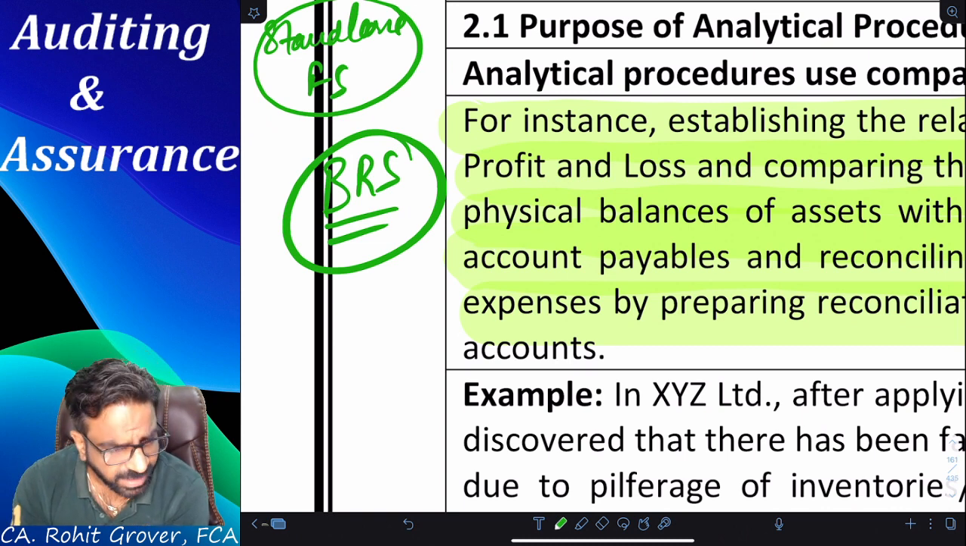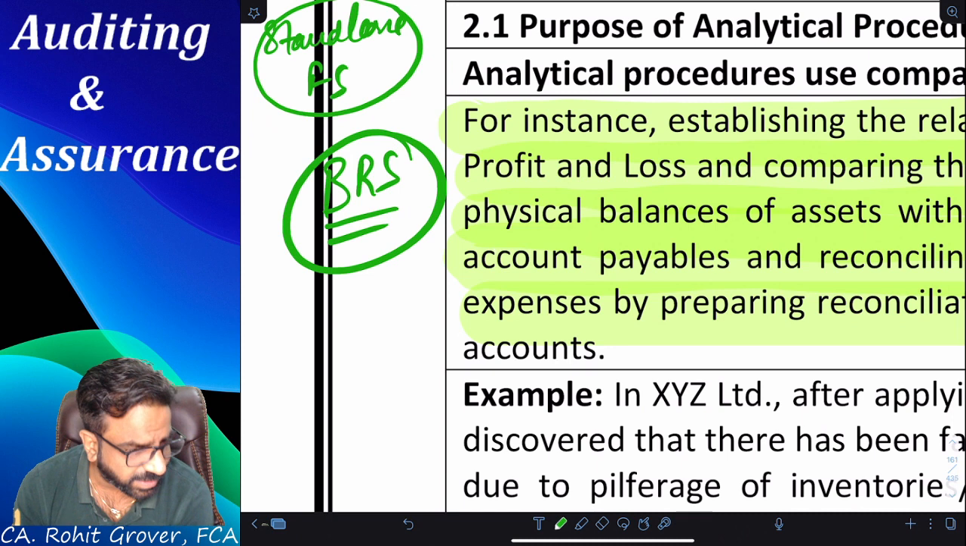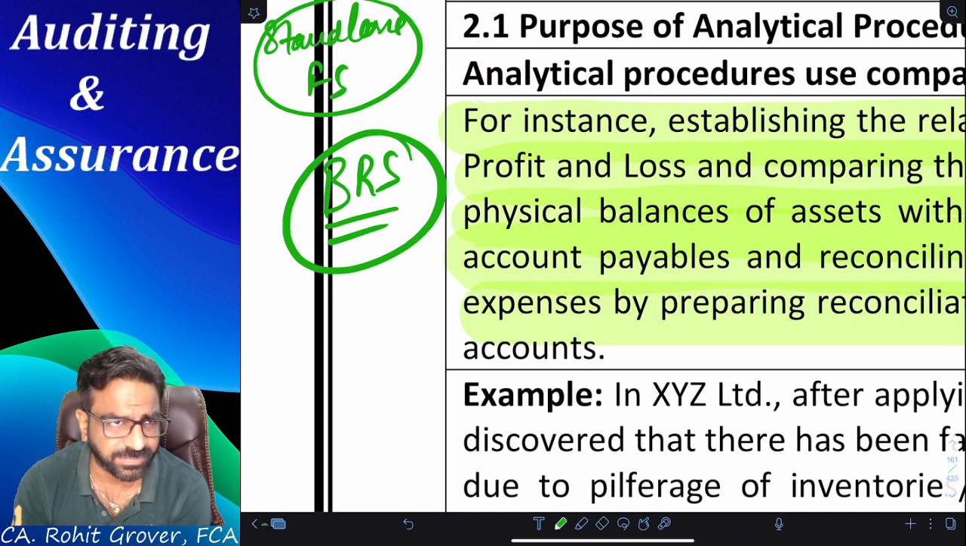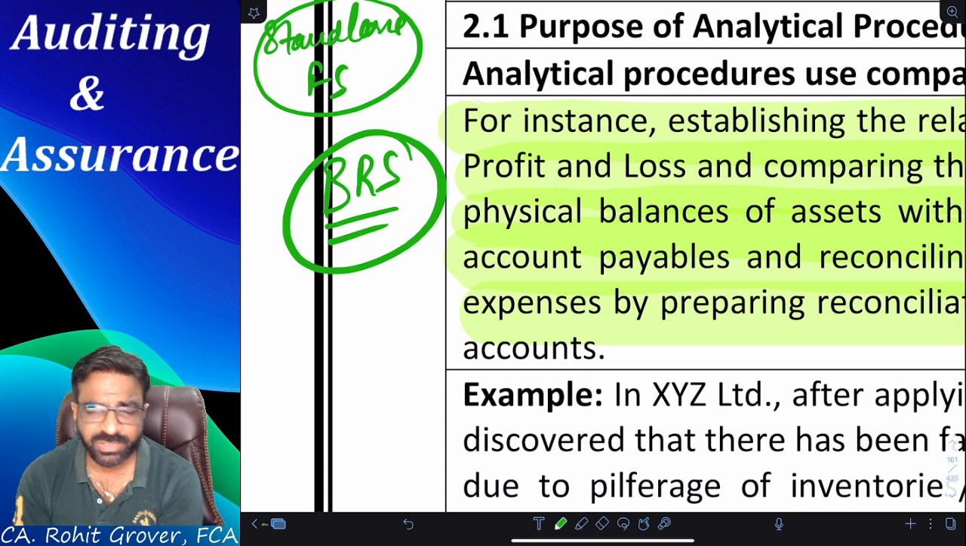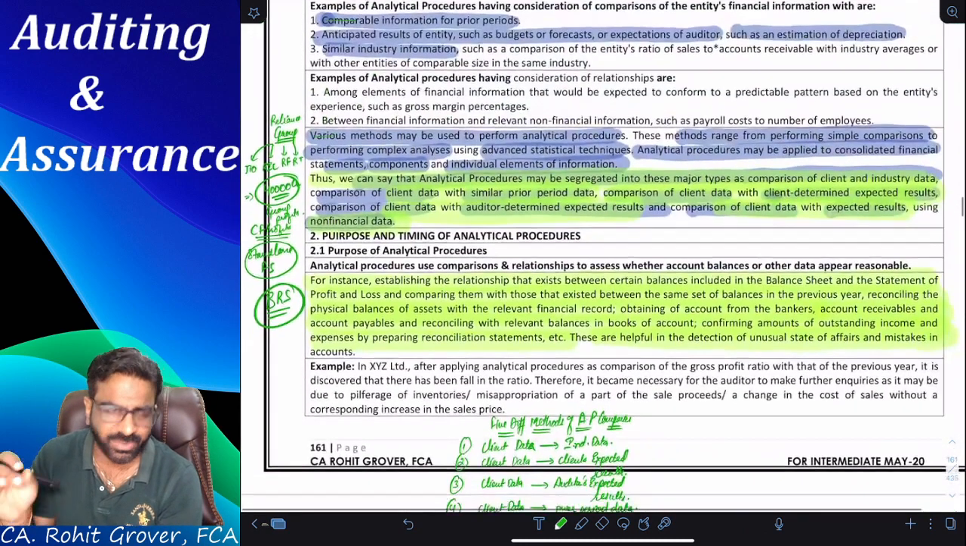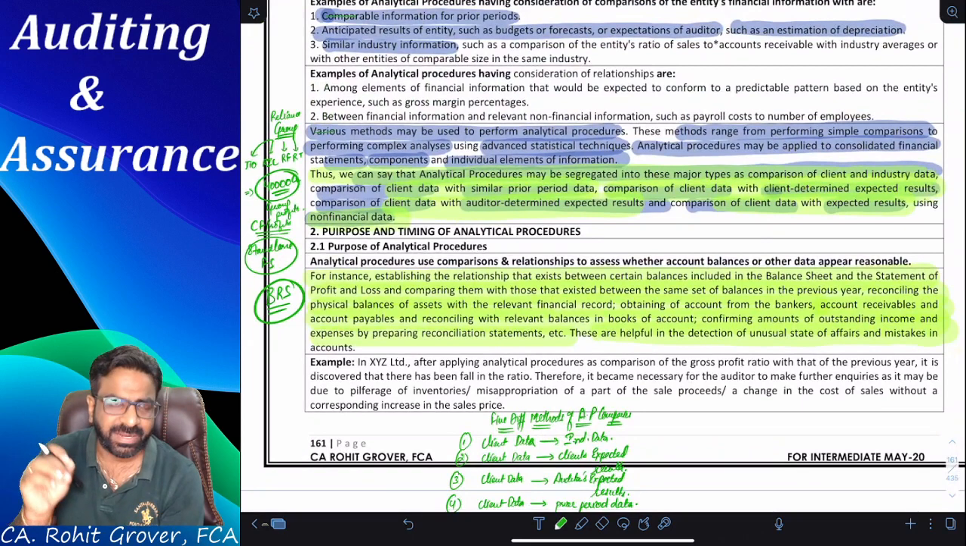Traveling expenditure, food expenditure. We have stopped eating outside food. Due to that, did our expenditure on food and on traveling increase or decrease? Decreased. So 10 to 15% change has come or not? Yes, this is also known as what? Analytical procedures. So analytical procedure is not only an audit technique. Analytical procedure is basically our day-to-day technique.